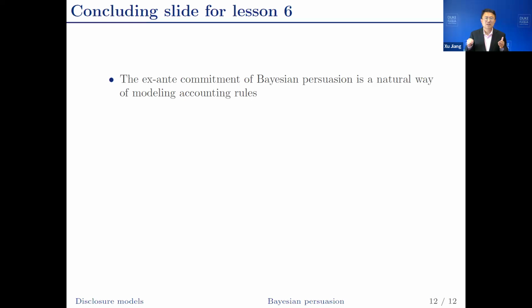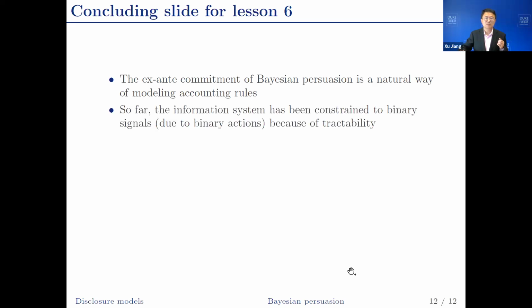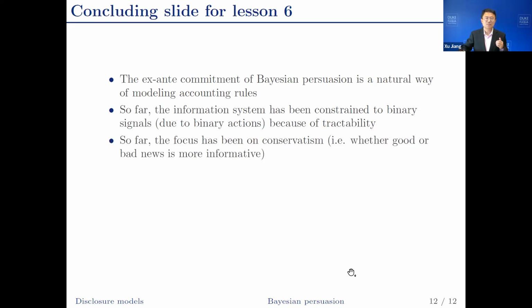To conclude, the ex-ante commitment of Bayesian persuasion is, in my opinion, a natural way of modeling accounting rules. So far, the information system has been mostly constrained to binary signals because of binary actions. And this is due to tractability.